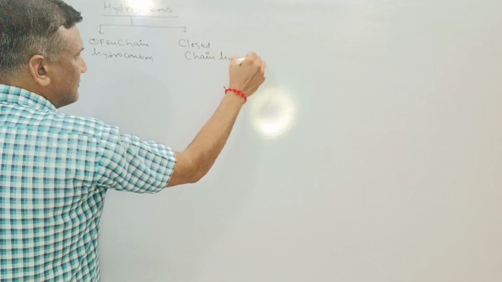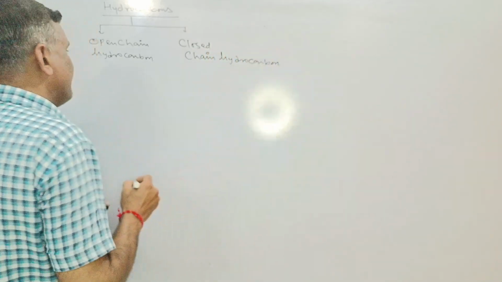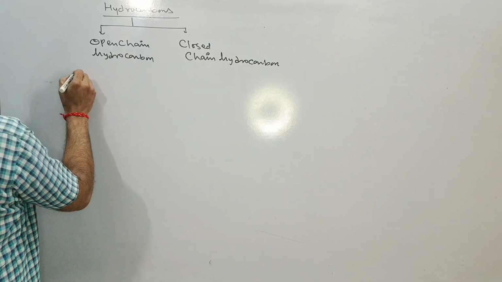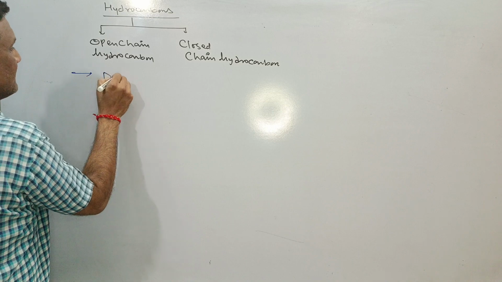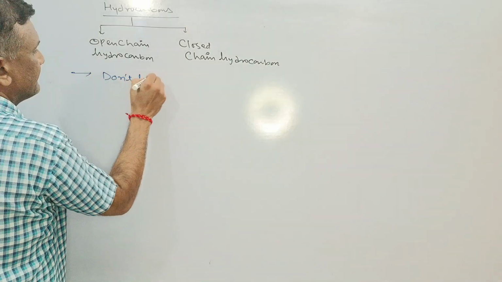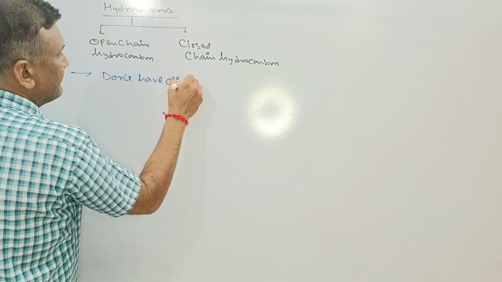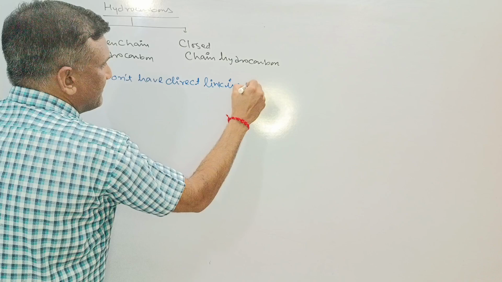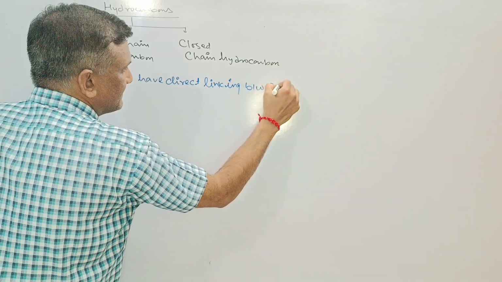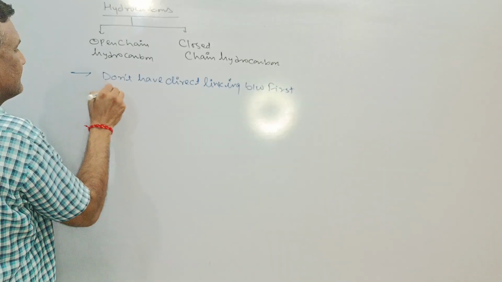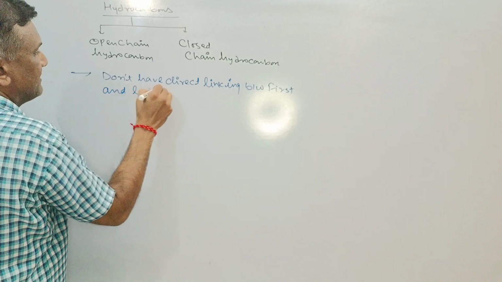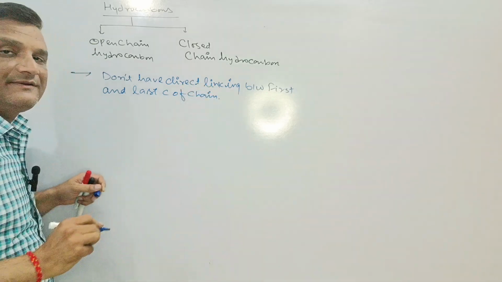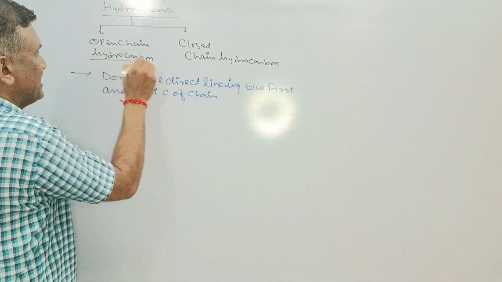If we go with the open chain hydrocarbon, then we can say that these don't have direct linking between the first and last carbon of the chain. First of all, we'll go with the open chain hydrocarbon.